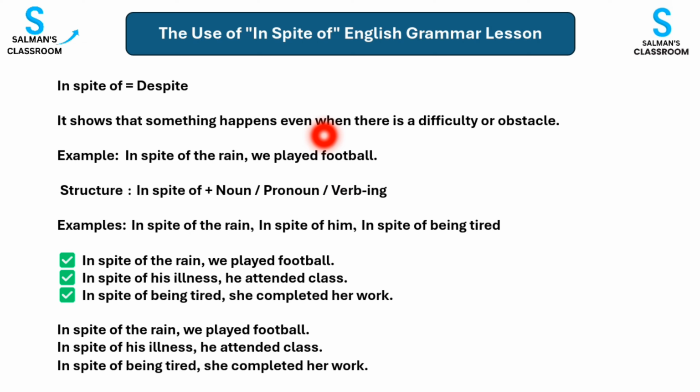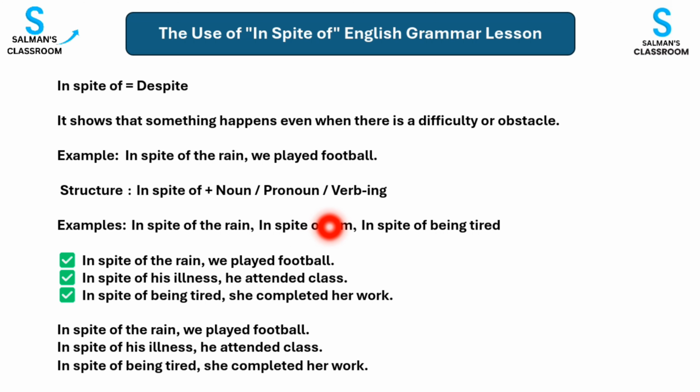For example, in spite of the rain. Here, rain is a noun. Another example, in spite of his illness. Here, illness is also a noun. Second, we can use a pronoun. For example, in spite of him. Here, him is a pronoun.